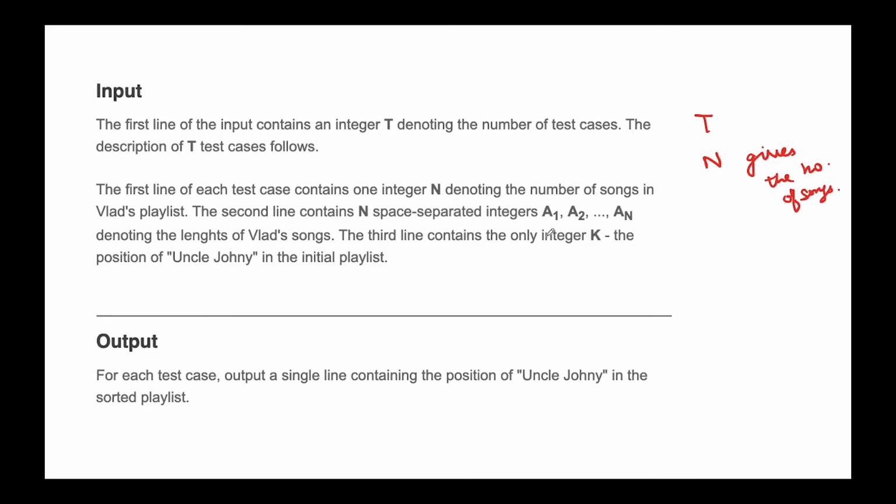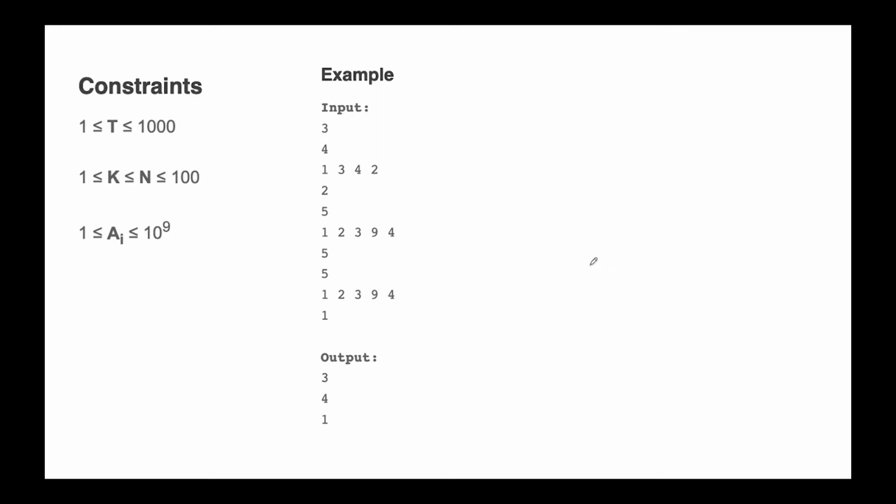After that the second line contains n space separated integers, a1, a2 to an. The output is a single line containing the position of Uncle Johnny in the sorted playlist. So what we have to do is sort the array and then find the new position of the Uncle Johnny song.